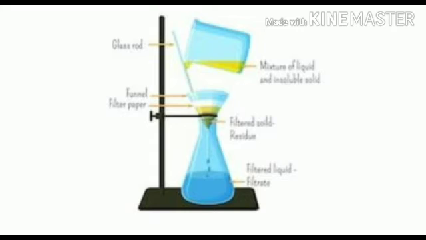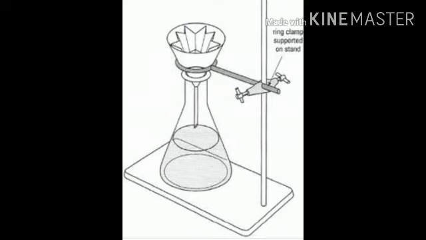Separating insoluble solid particles from a liquid-solid mixture by allowing it to pass through a filter is called filtration. The insoluble solid left on the filter is the residue, and the liquid which passes through the filter is the filtrate. This method is used for separating the components of a solid-liquid mixture in which solids are insoluble in the liquid. An example is chalk and water.